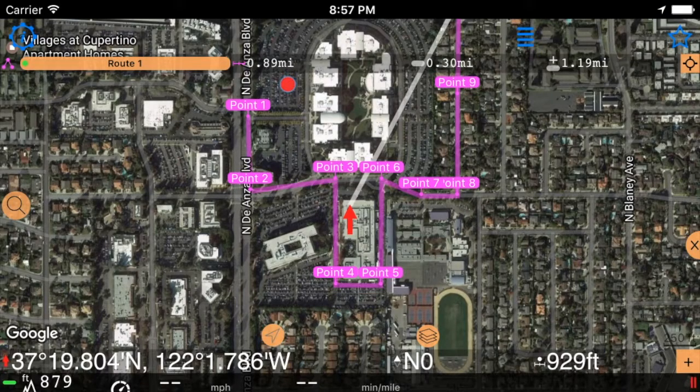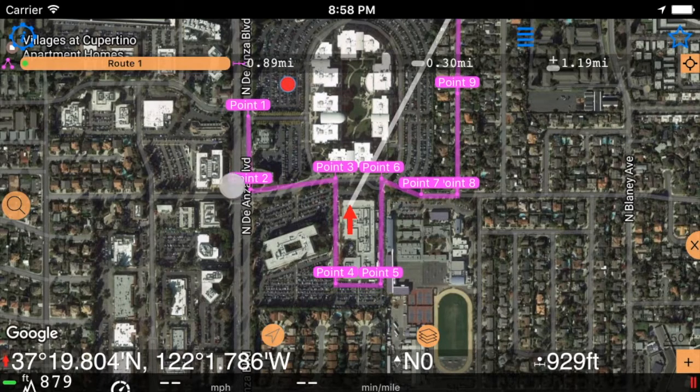We have more tools to help us with road creation. Here, the coordinate of the red arrow or map center is shown. And here is the direction the map is pointing to, or the red arrow is pointing to. It might be helpful, for example, to tell what's the direction of travel between point 7 and point 8.